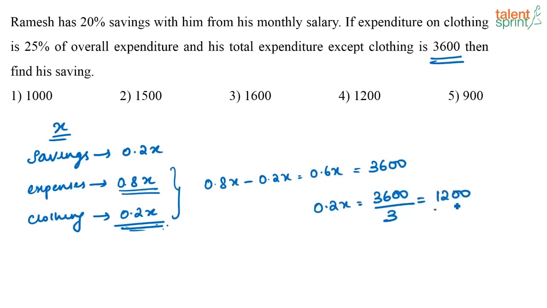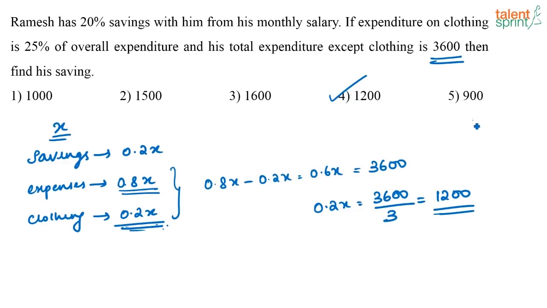It is 1,200. Option 4, right? So 60% of his salary accounts to 3,600 rupees. What is 20% of his salary? That is nothing but 1,200. That is how you find out. Clear? Right? Another easy way in which you can approach this question is, instead of taking it